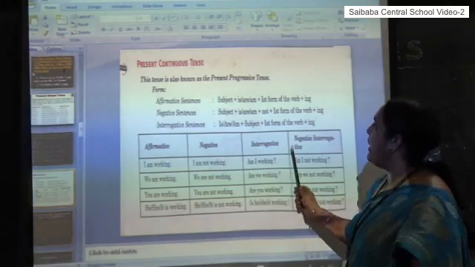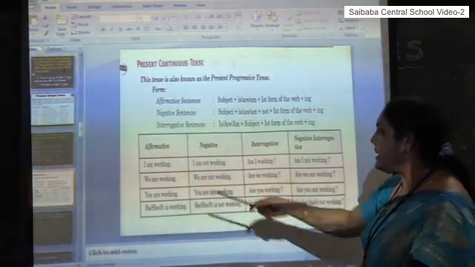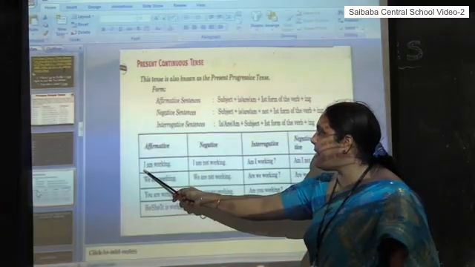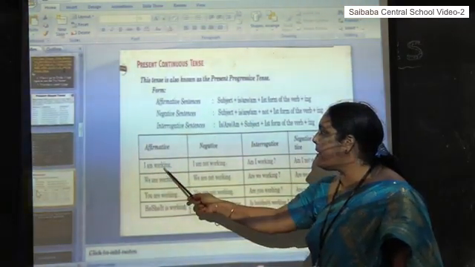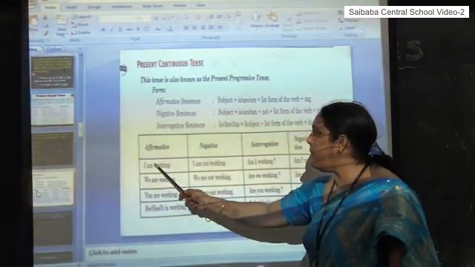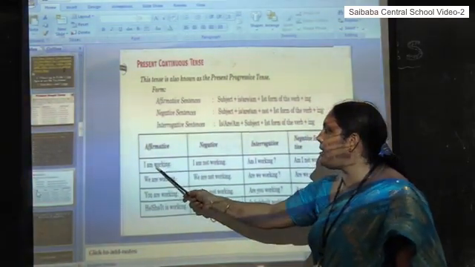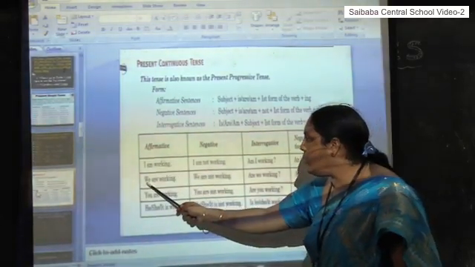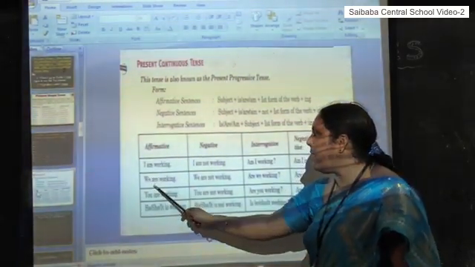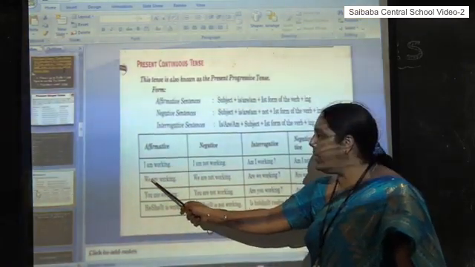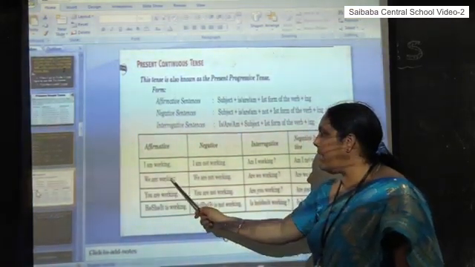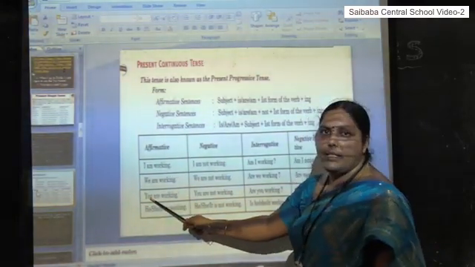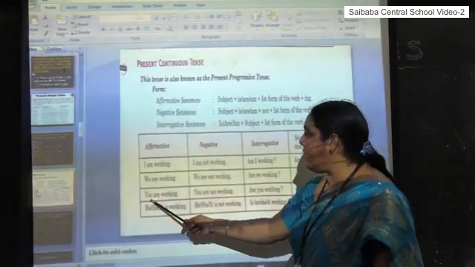See here the structure table. As I told you before, I am goes with first person singular. I am work plus ing, working. Work is the base verb. Ing is added, which is called the present participle. I am working. And we is a plural subject and are is a plural form verb. We are work plus ing, working. We are working. You, second person singular and plural, same only.